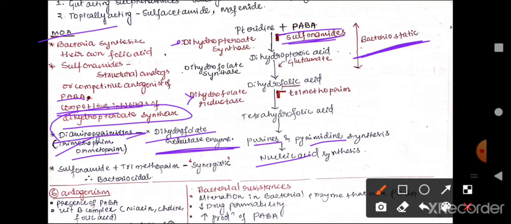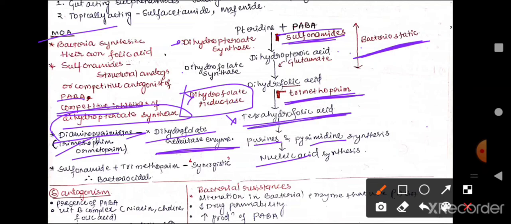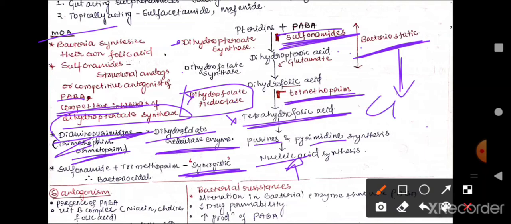Whenever trimethoprim is introduced in the system, it will inhibit the dihydrofolate reductase enzyme, thereby preventing the formation of tetrahydrofolic acid. Thereby there is no tetrahydrofolic acid available for the synthesis of nucleic acid, and the combination of sulfonamides with diaminopyrimidines such as trimethoprim or ormetoprim will give the synergistic effect, that is shifting from bacteriostatic to bactericidal.